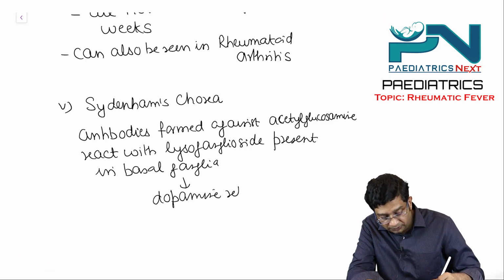And due to this dopamine release, there is presence of chorea.